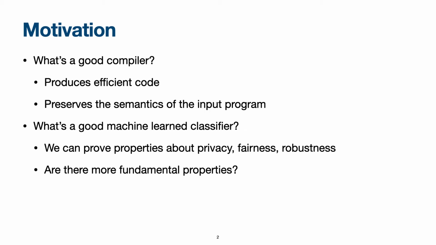Of course, there are very important properties that other people have been looking at, such as privacy, fairness, or robustness. But what we want to understand here is, are there more fundamental properties about the learning process itself, properties about learning that we could prove about a machine learning algorithm in a proof assistant?